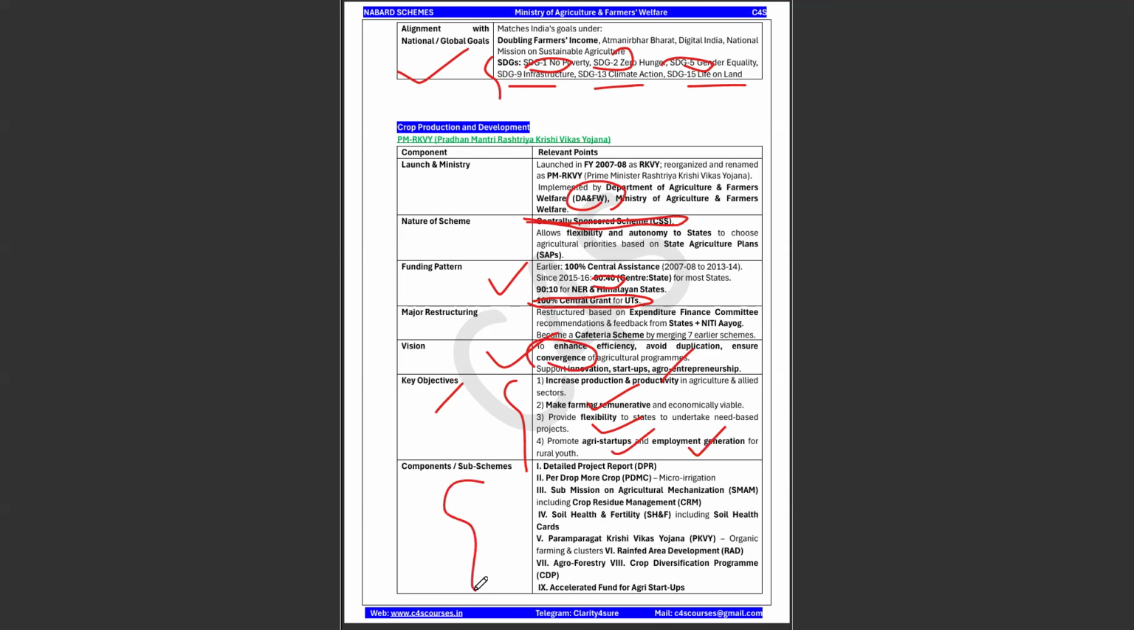And there are some sub-schemes or components of this particular Pradhan Mantri Rashtriya Krishi Vikas Yojana. What are those? Per Drop More Crop. We all know micro irrigation, submission on agricultural mechanization, detailed project report, and soil health and fertility, including the soil health cards, and Paramparagat Krishi Vikas Yojana, which is your organic farming and clusters model, and rainfed area development, agroforestry, and crop diversification program, and accelerated fund for agri startups. So there are 9 components or sub-schemes under this particular Pradhan Mantri Rashtriya Krishi Vikas Yojana.